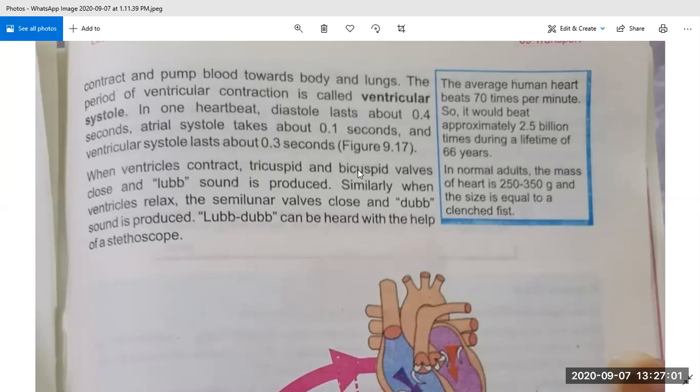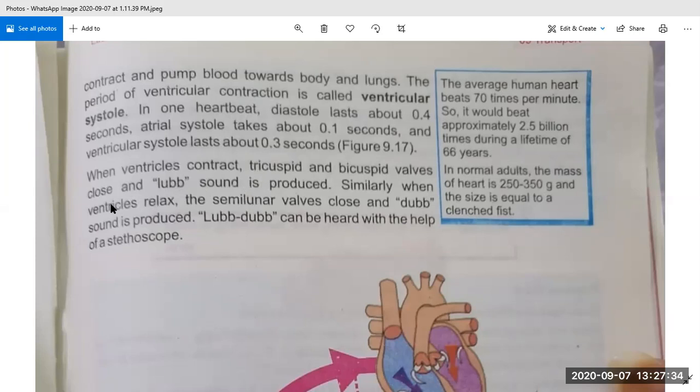These are two flaps which make the path between two chambers, and they are open when the blood passes from atrium to ventricle. Once the blood has passed, they are closed, so the blood which has passed never goes back to the atrium. So when ventricles contract, the tricuspid and bicuspid valves close, and the lub sound is produced.